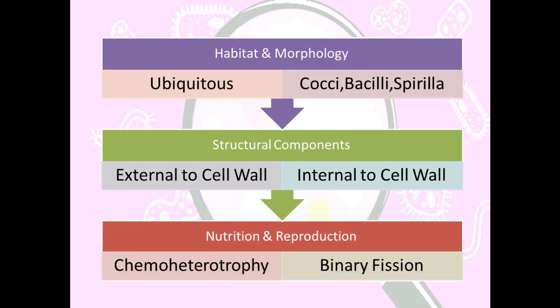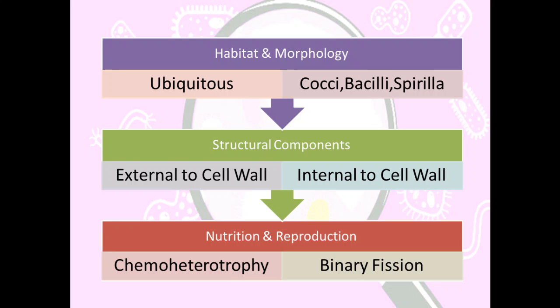In the structural components of bacteria, we are going to mainly study them under two different categories, that is structural components external to the cell wall, which includes mainly a layer called the capsule. You also have motile structural components, which are nothing but flagella. Then you have also structural components for attachment, fimbriae, and also mainly in sexual reproduction, which are called pili. So these are all external to the cell wall. We are going to discuss all these external components in detail in further classes.